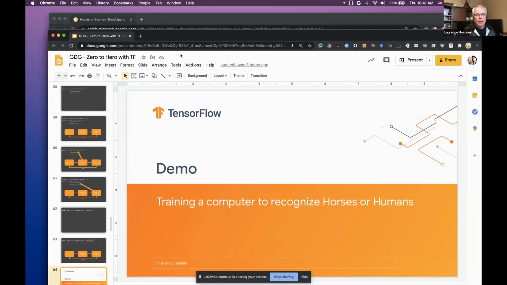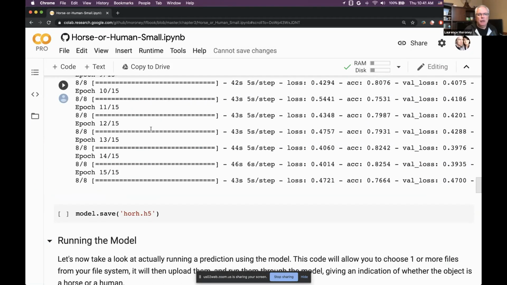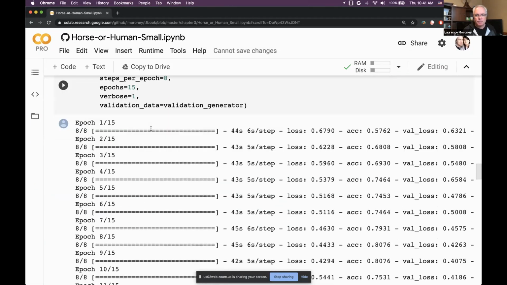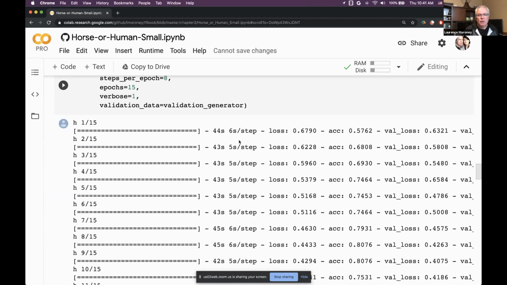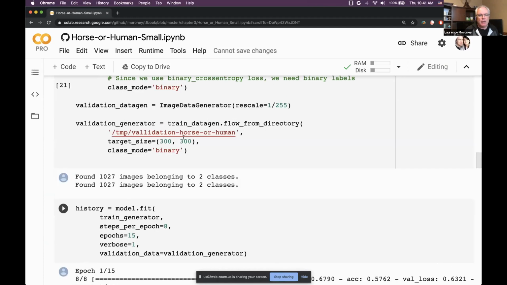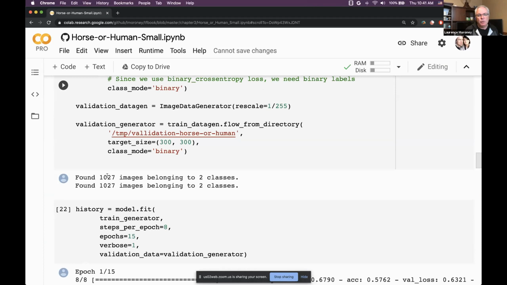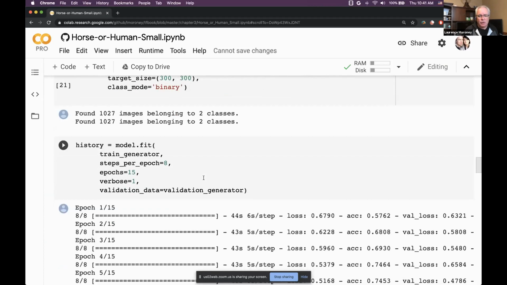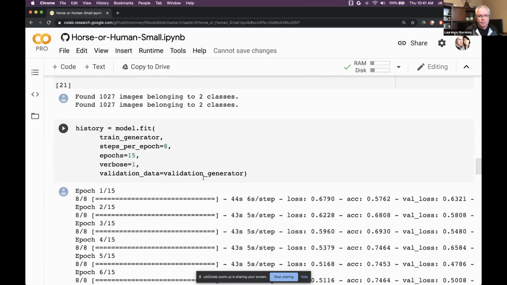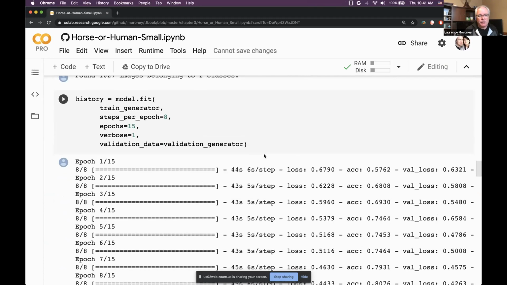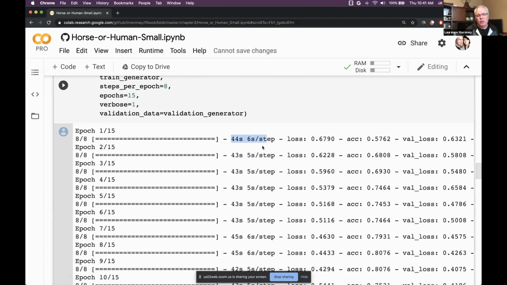There isn't time to train it now. I trained this one a little bit earlier. If you remember, I was saying I had my horses and my humans. In this case, I have 1,027 images of horses and humans that have been split into two classes. I think there's 527 humans and 500 horses. So it's not a lot of data. I only trained it for 15 epochs. Every epoch took about 45 seconds, so this was only about 10 minutes worth of training.